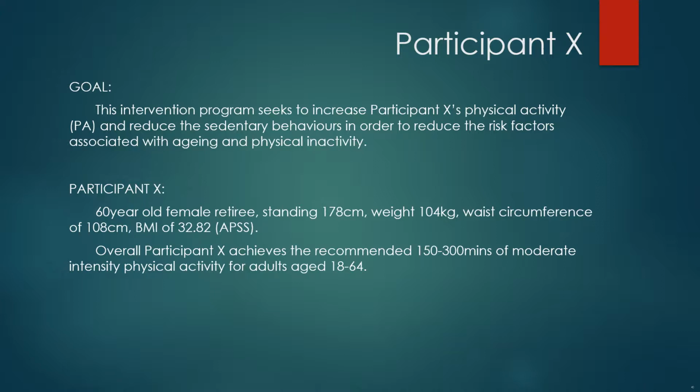My participant is a 60-year-old female retiree, standing 178 centimeters tall, weighing 104 kilograms, and with a waist circumference of 108 centimeters. Her height and weight, according to the adult pre-screening system, indicate a BMI of 32.82. However, overall, my participant does achieve the recommended 150 to 300 minutes of moderate intensity physical activity recommended by the Australian guidelines for adults aged 18 to 64.